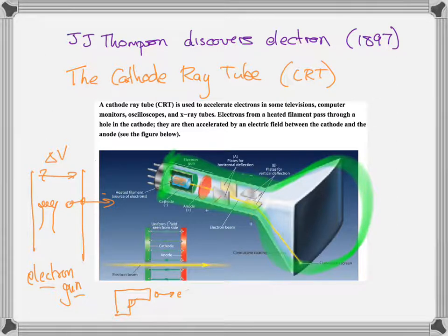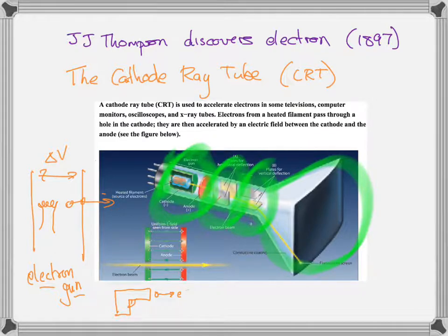Okay, so that's the cathode ray tube. The cathode ray tube, again, is an electron gun plus some voltage plates that allow you to aim these electrons, to change the path of the electrons. And that's what we're going to talk about next, is how that works.